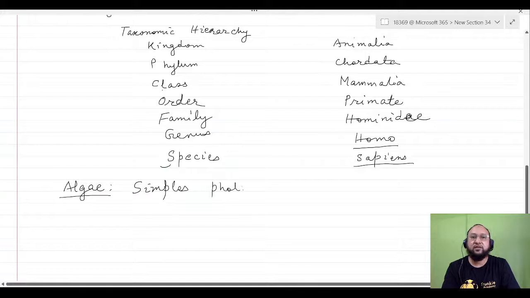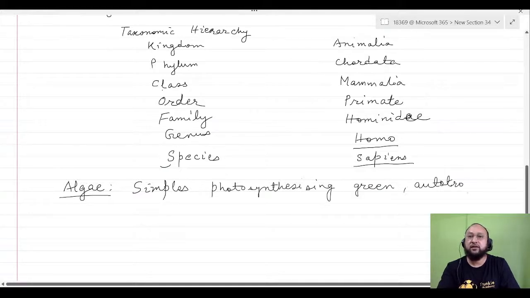Photosynthesizing green autotrophic plants. It may be unicellular or multicellular. Unicellular and multicellular. Some are unicellular also.